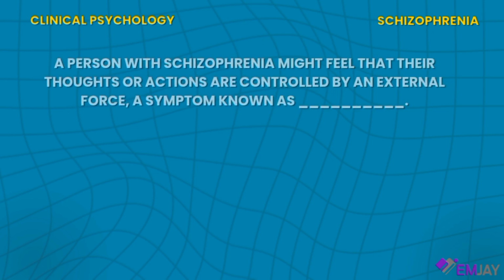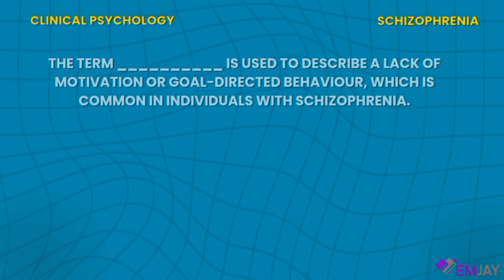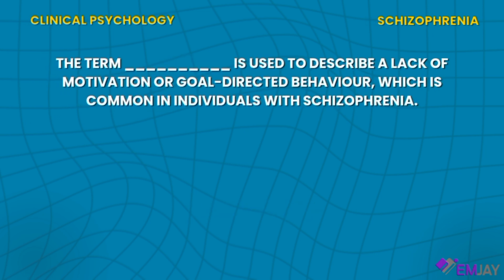Let's continue. A person with schizophrenia might feel that their thoughts or actions are controlled by an external force, a symptom known as blank. And the answer is passivity. On to the next one. The term blank is used to describe a lack of motivation or goal-directed behavior, which is common in individuals with schizophrenia. And the answer is avolition.